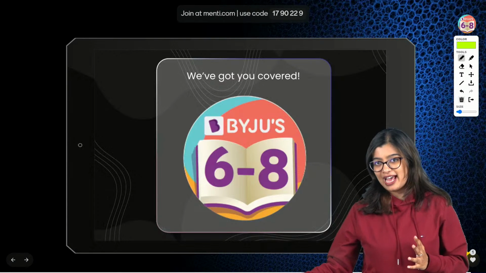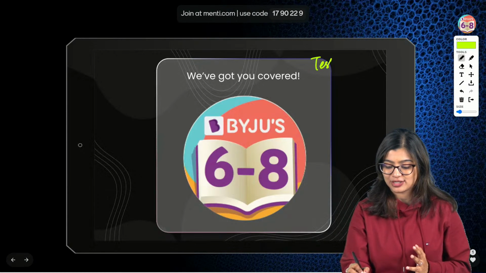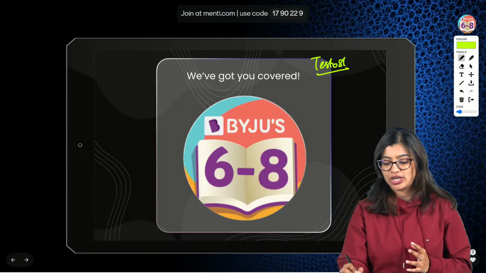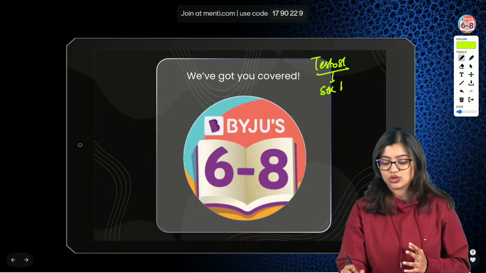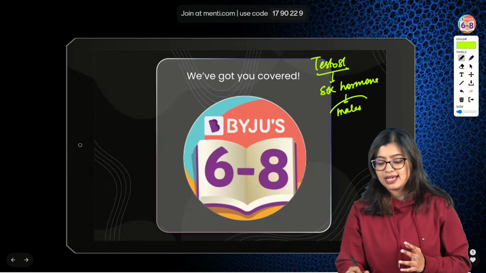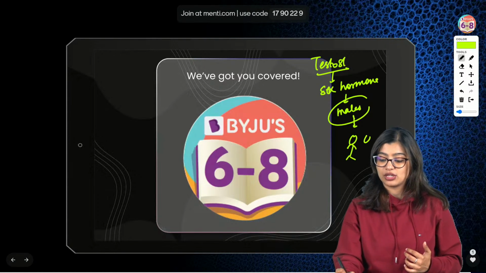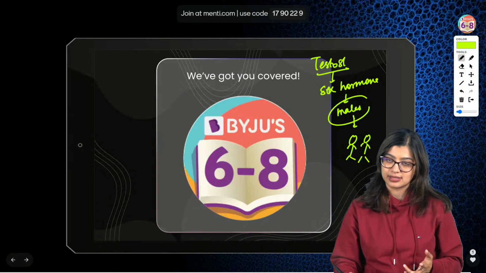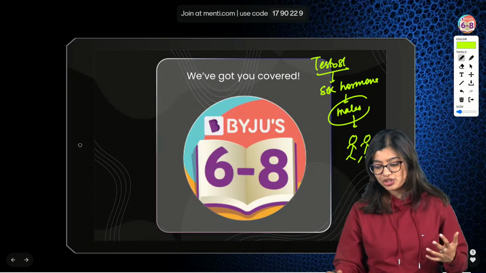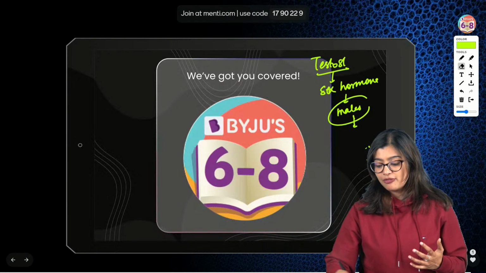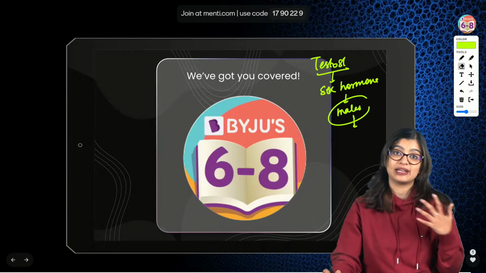Now, one last question that I would like to take is the difference between testosterone and estrogen. Testosterone is the sex hormone which is produced in males, and it is mainly responsible for bringing about all the secondary sexual characters.